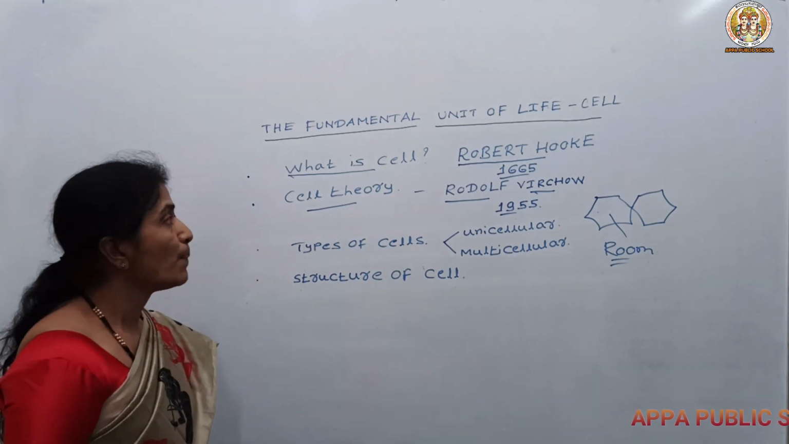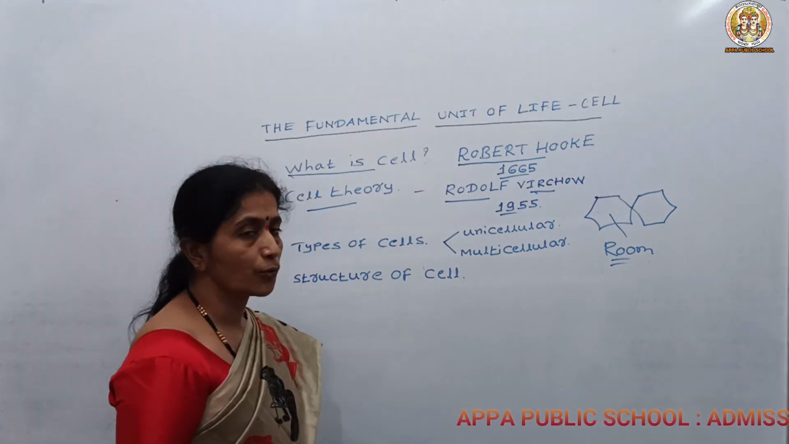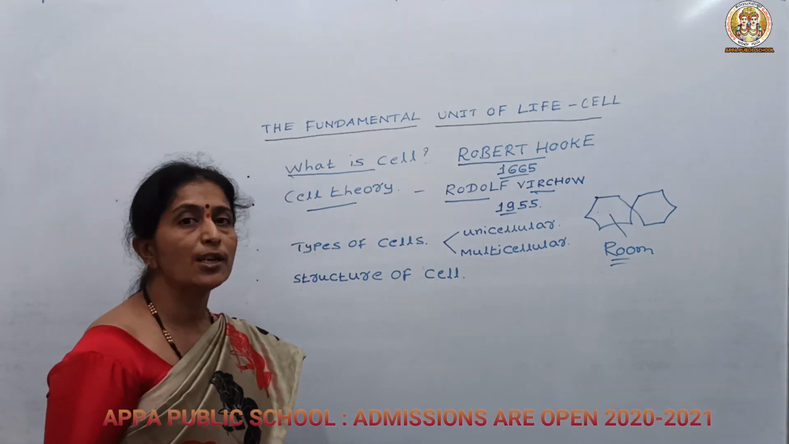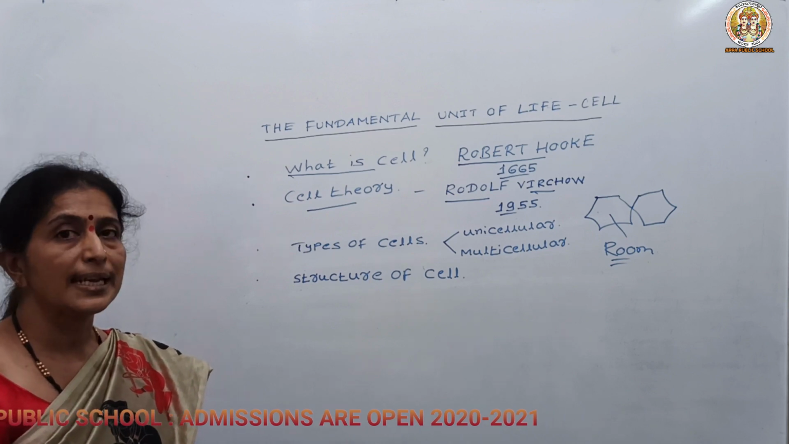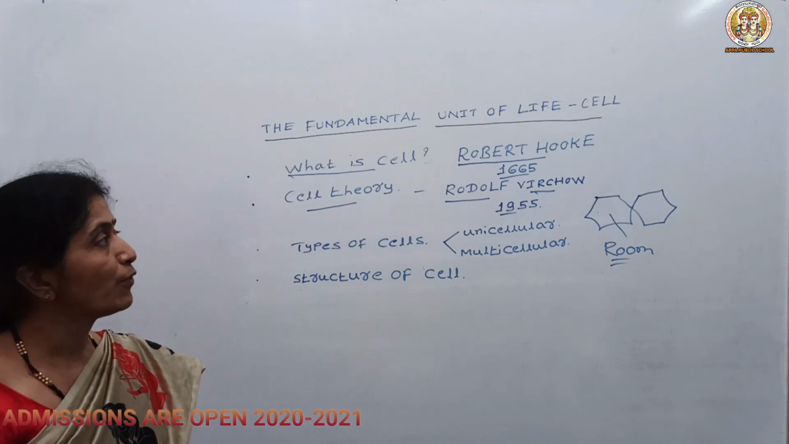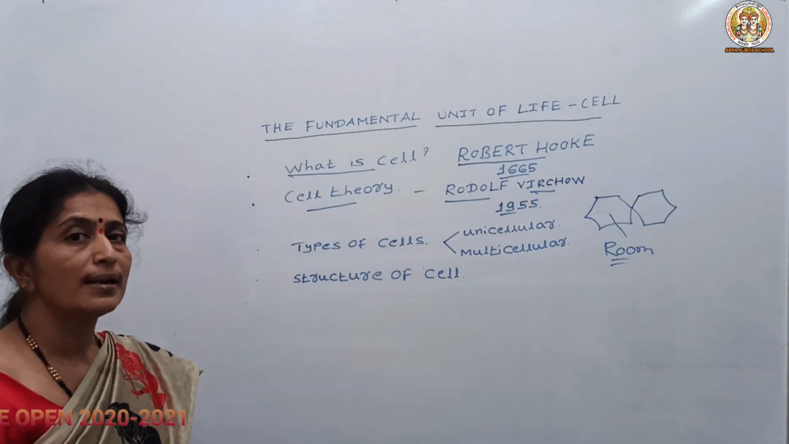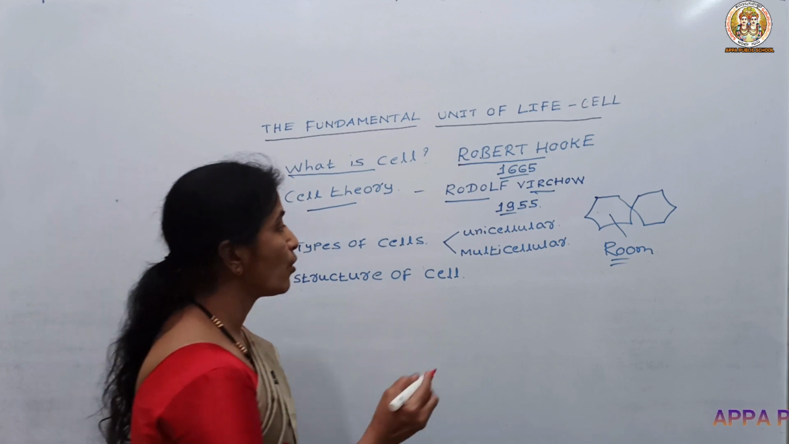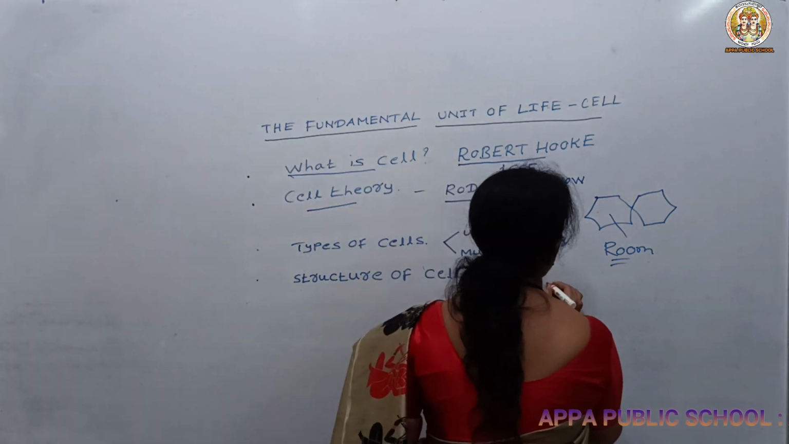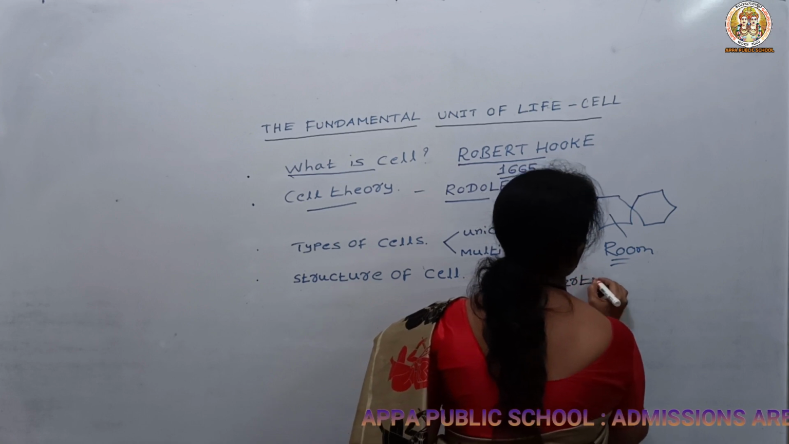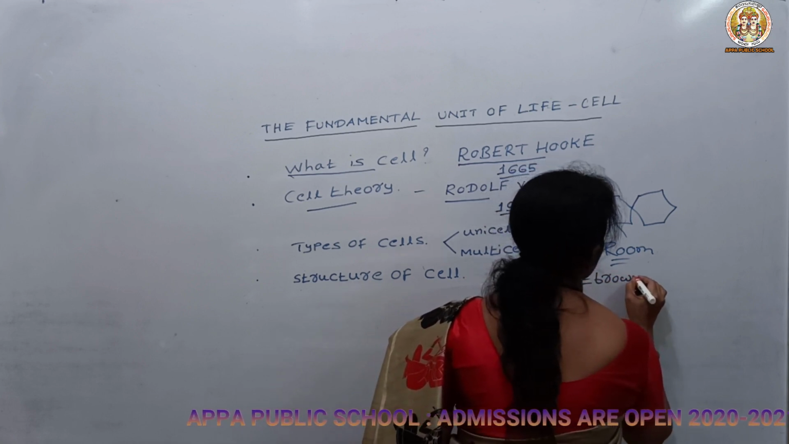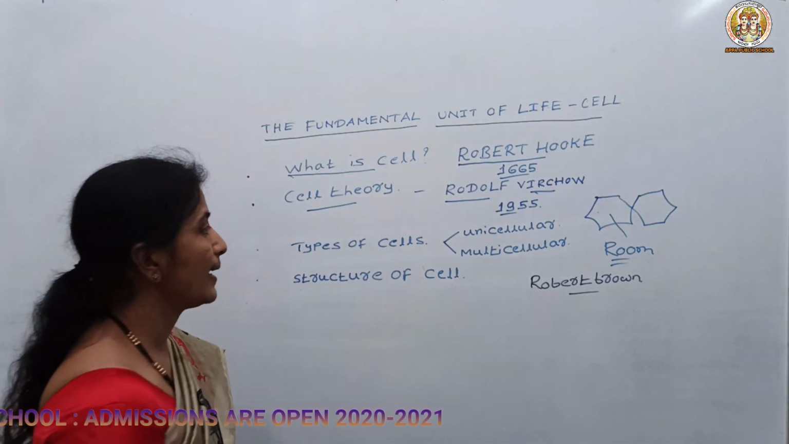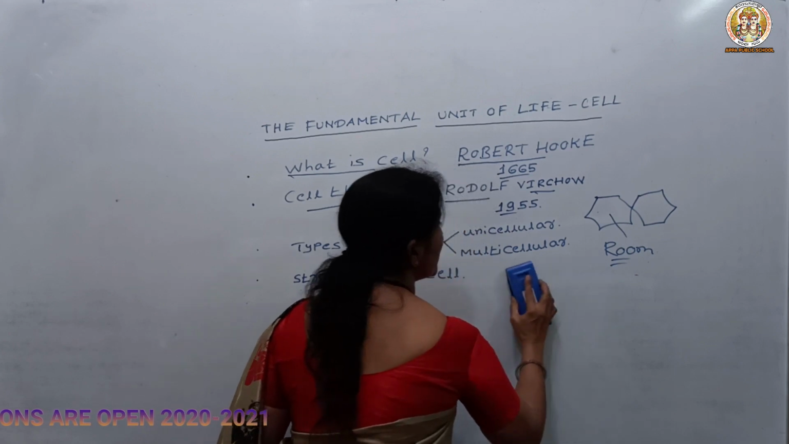So let us know about who invented the microscope. The microscope was developed by Antoni van Leeuwenhoek and he observed the living cell for the first time. So the living cell was observed by Antoni van Leeuwenhoek. Then later on the nucleus was discovered by Robert Brown. So Robert Brown showed the nucleus in the cell. Already you are familiar with the structure of the cell and it was shown by Robert Brown.